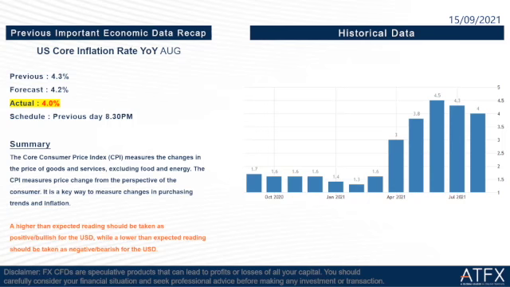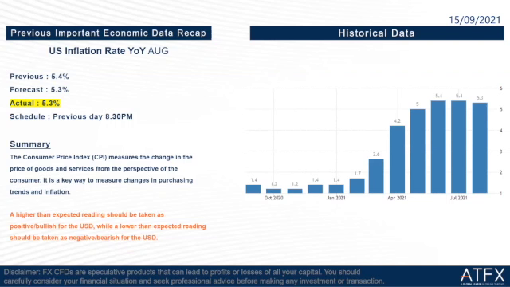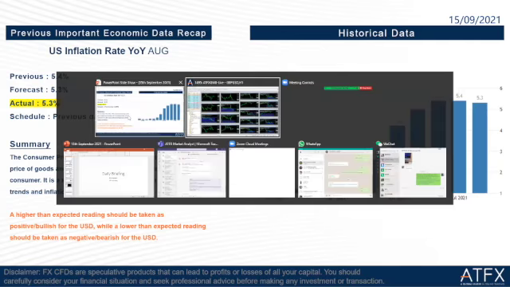Okay, and then we go to the next one, the US inflation rate year on year, August. So the previous is 5.4%, the forecast is 5.3%, and the actual is also 5.3%. But when it comes to month on month, it is lower than the forecast. So actually both the core inflation rate and also the inflation rate are not really good for the USD.